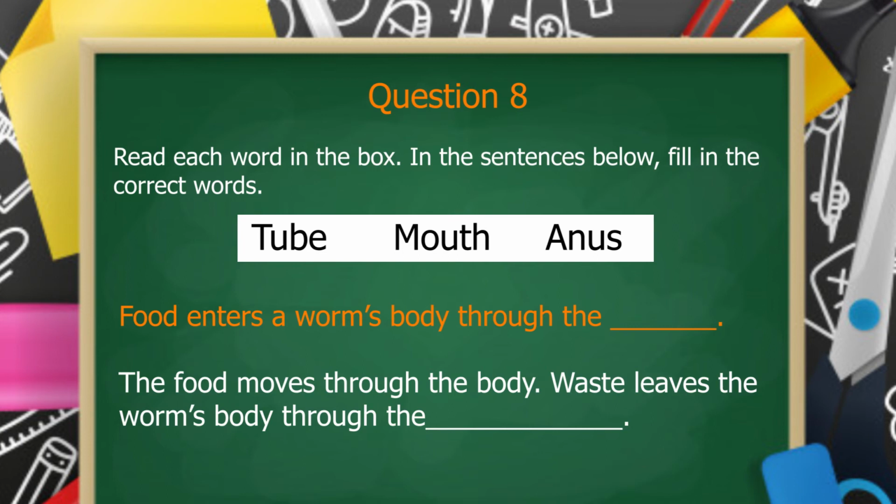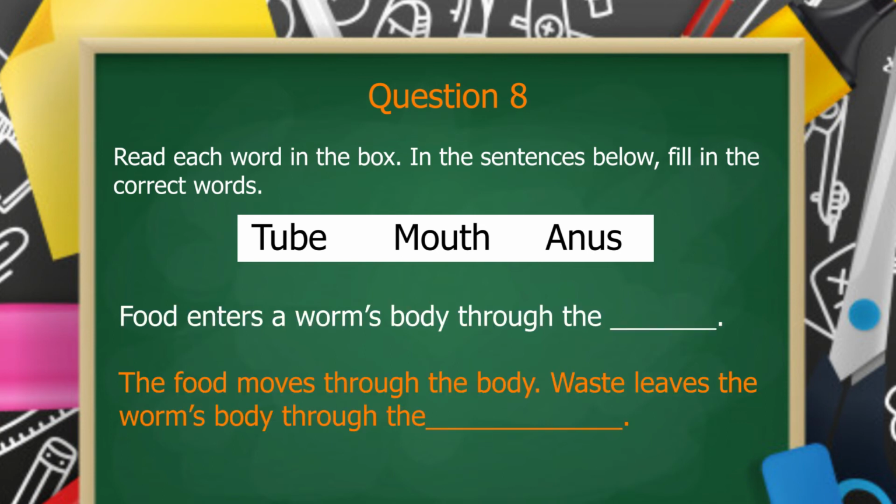Food enters a worm's body through the blank. The food moves through the body. Waste leaves the worm's body through the blank. Which of those words have to fill in there?